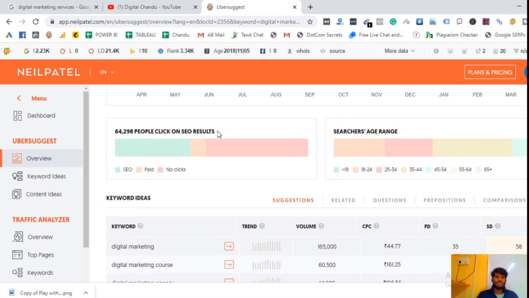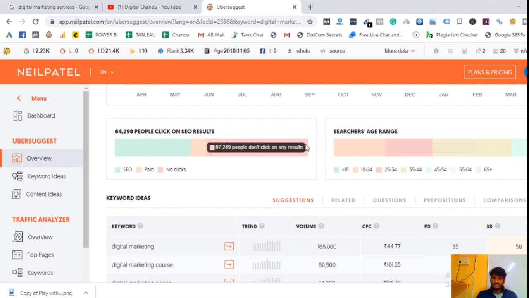64,298 people clicked on SEO results. This is SEO and this is paid. This is no clicks, where no one is clicking when people are searching the digital marketing keyword. Here you can see the age range, 18 to 24, 25 to 34, in which range people are looking for this particular keyword. Here you go, 18 to 24 people are 25%, and 25 to 34 age range people are 23%.